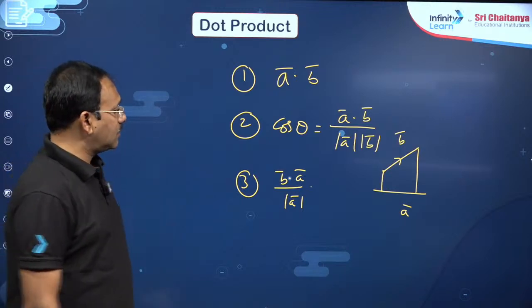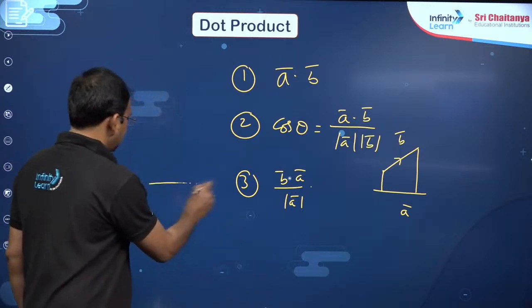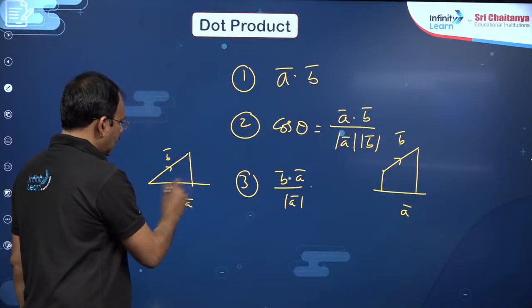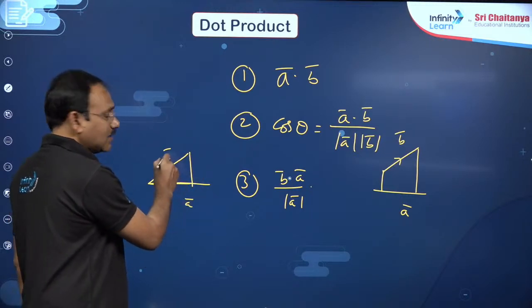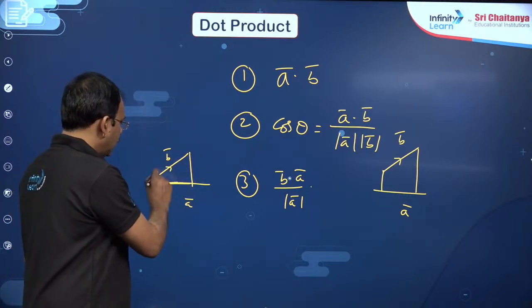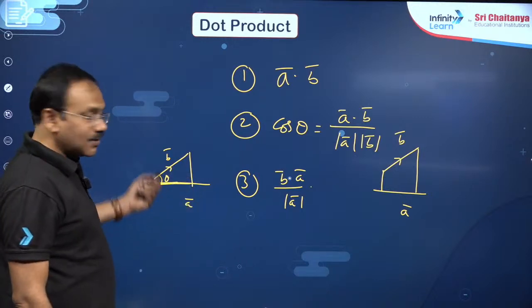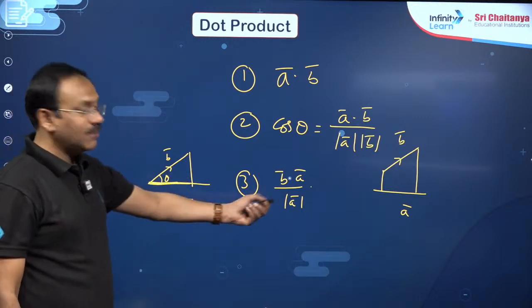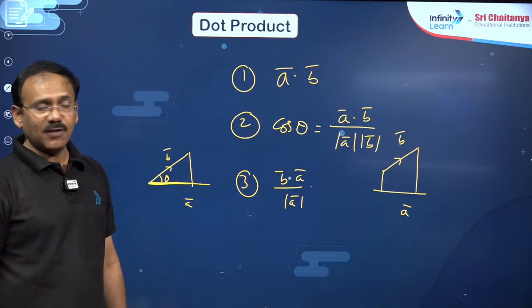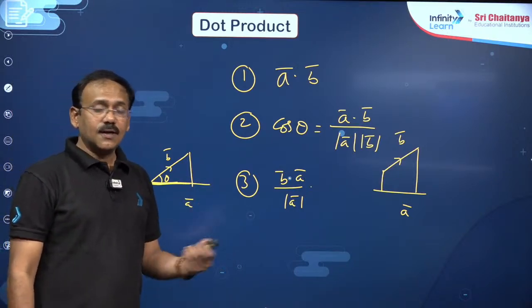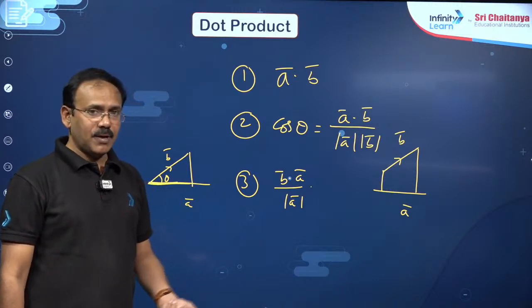Sometimes you can also understand like B bar is here, this is A bar, you want this part. In fact, if this hypotenuse is given, if this is theta, this is adjacent side, B cos theta, right? So on this you will get B cos theta, which is nothing but B bar dot A bar by magnitude of A bar, which we repeatedly use in the concept of, you see, skew lines,